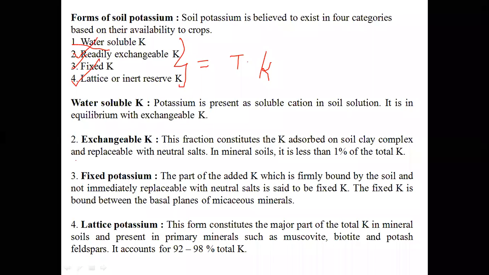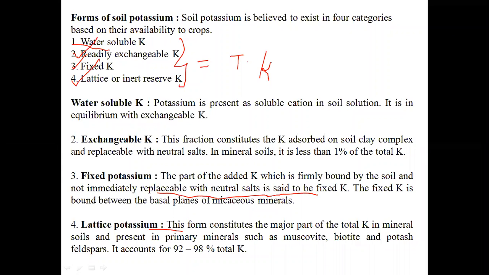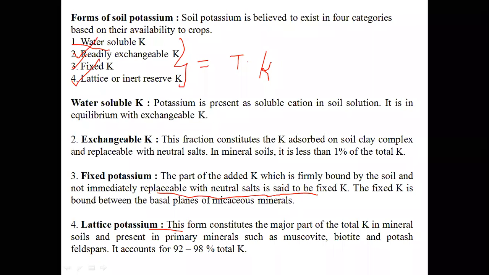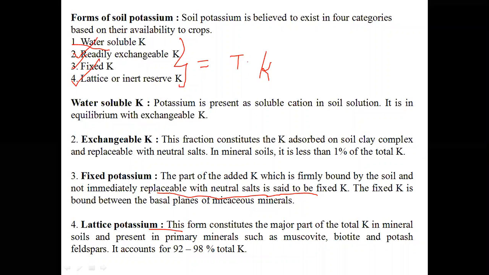Then what is meant by fixed potassium? The part of potassium which is tightly bound to the clay colloids and is not easily replaceable with neutral salts such as neutral normal ammonium acetate, that type of potassium is called fixed potassium. It is tightly present in between the basal planes of mica minerals such as muscovite.